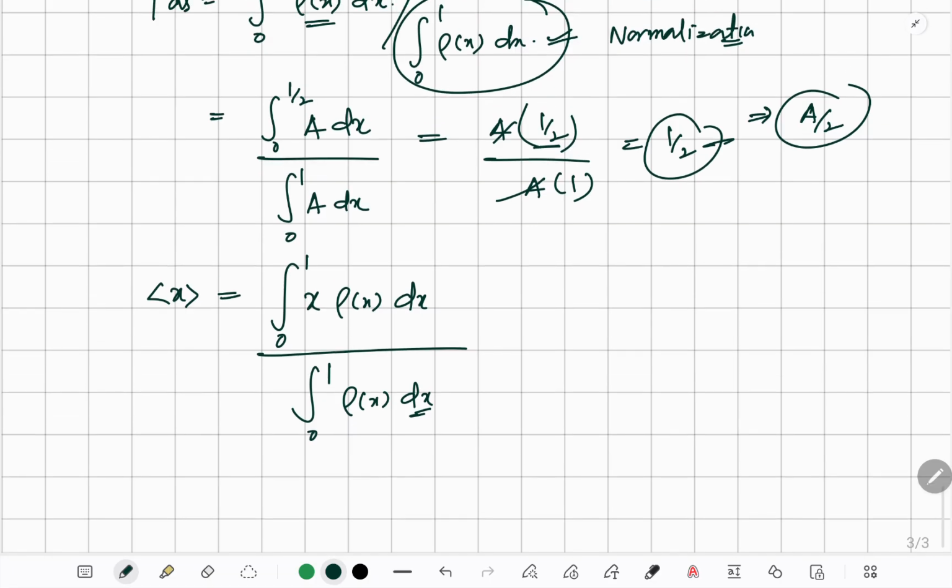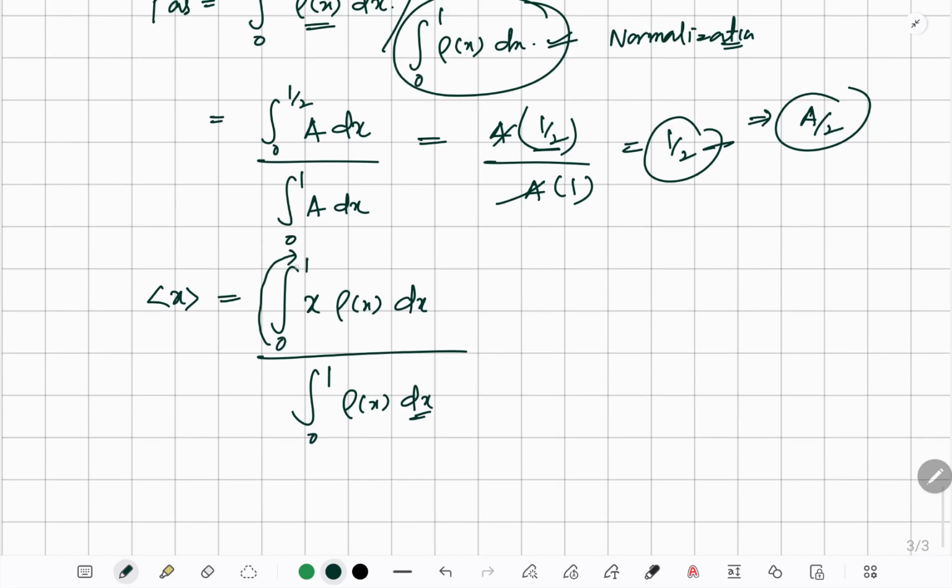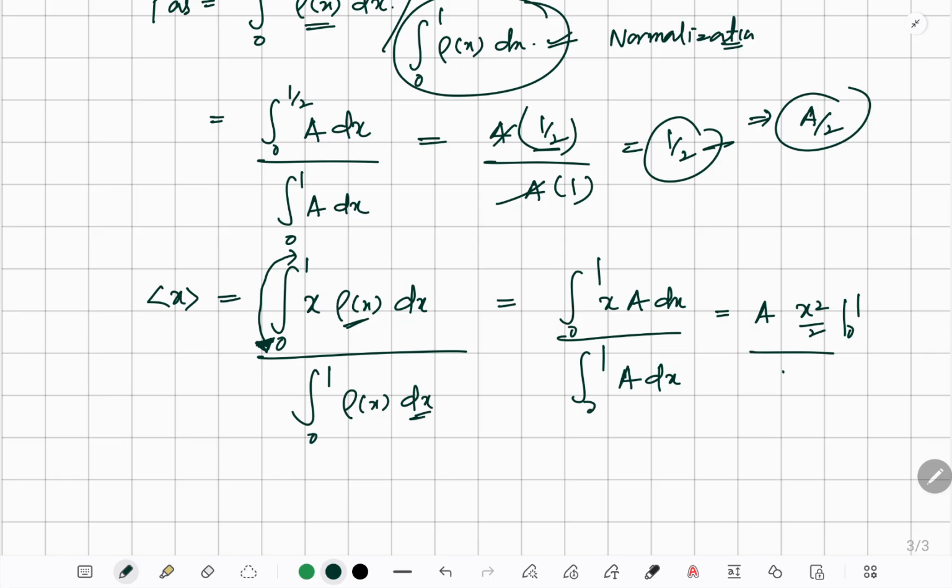Okay, we have to take care of the whole range. So again, the integral from 0 to 1 of x times the probability density a dx divided by the integral from 0 to 1 of a dx. There is no problem in that. It's like a times x squared by 2 from 0 to 1 divided by a times x from 0 to 1.